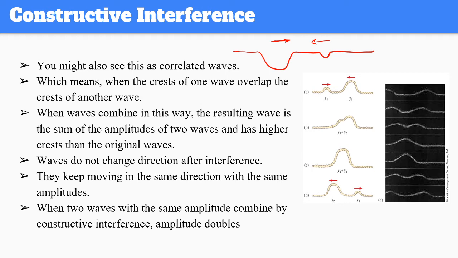If we were talking about this, if they interfere, what would be the shape of that? That would increase the amplitude to the sum of the amplitudes, but that would just be negative. So it doesn't have to be positive.